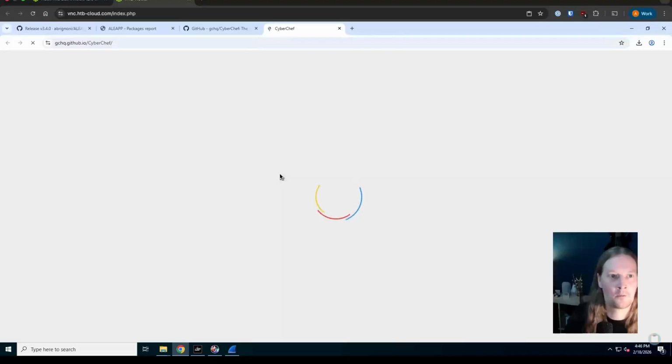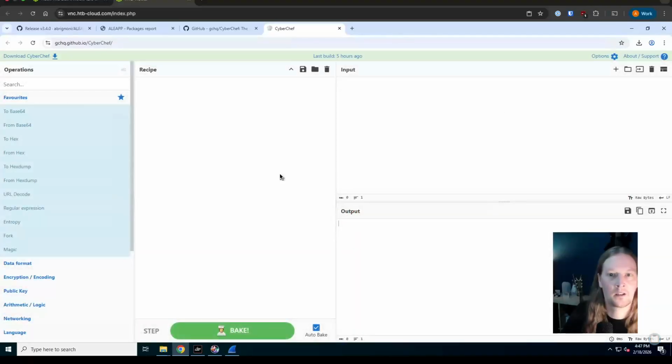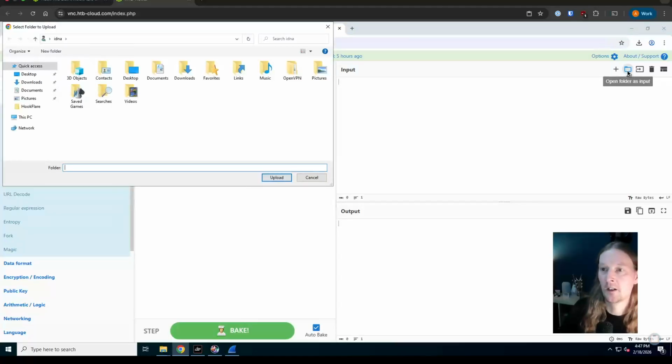I immediately have gone to the wrong one. But this is a fantastic Swiss Army knife for all sorts of encryption, encoding, data transformations. Excellent tool. You can also run it locally if you're really concerned about sending data anywhere, but it's all client side. We can open the folder as input here.